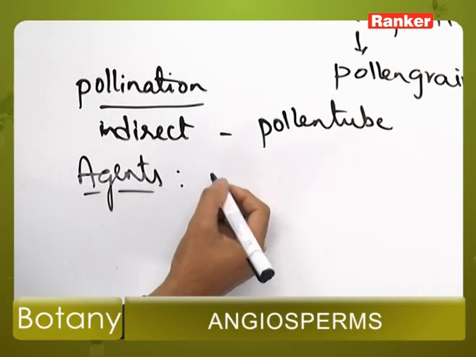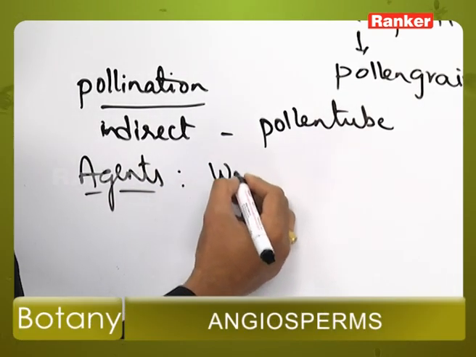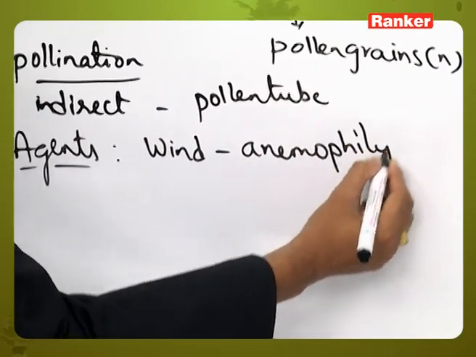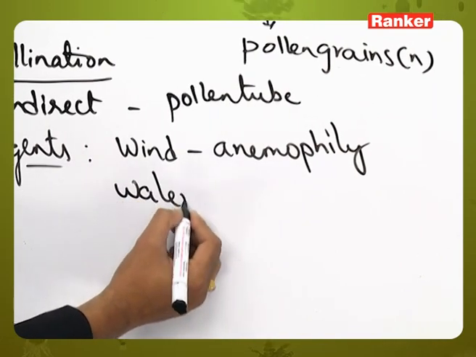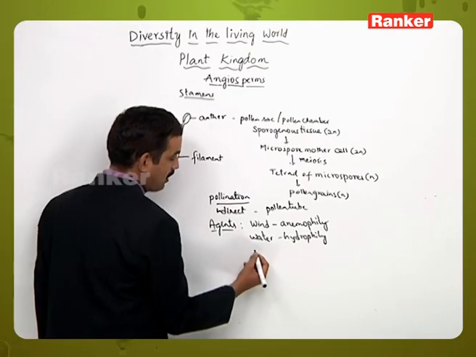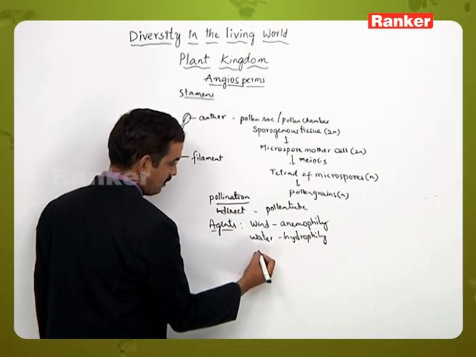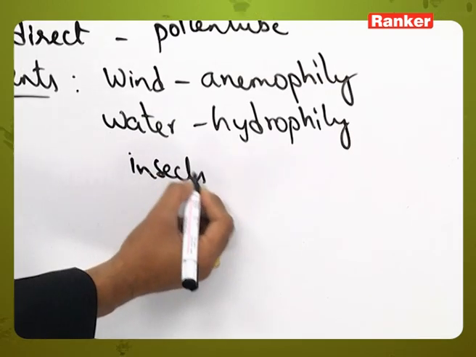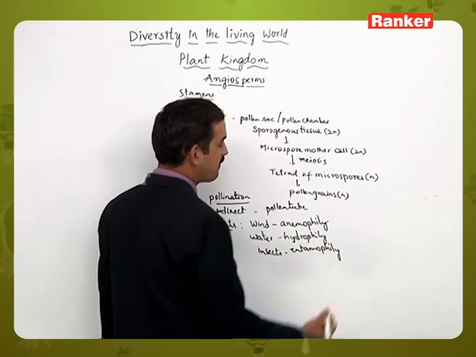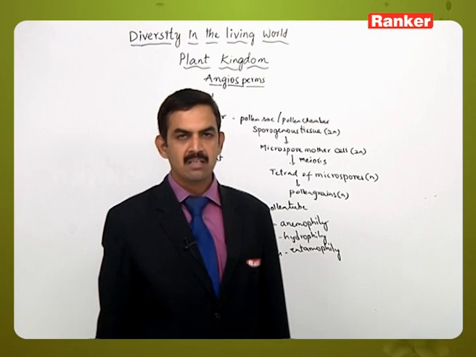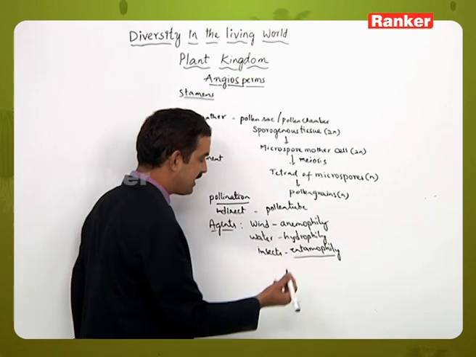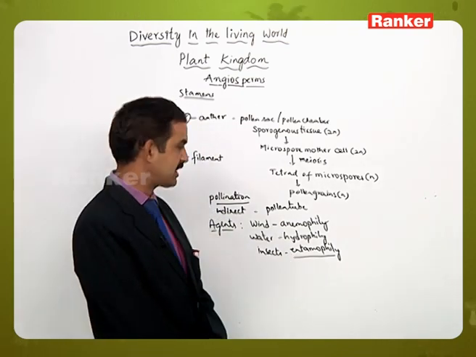There are different agents of pollination. It may be with the help of wind, which we call anemophily, or with the help of water, hydrophily, or with the help of insects, entomophily. Likewise, there are different agents of pollination which help in transfer of pollen grains from anther to the stigma. But out of all of the agents, entomophily is the most frequent method of pollination in angiospermic plants.